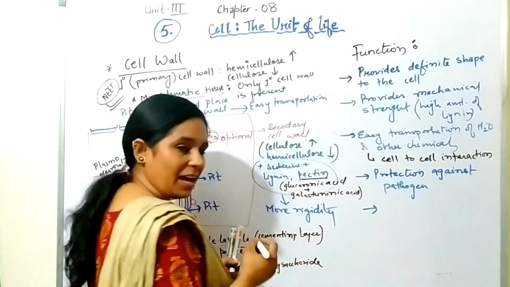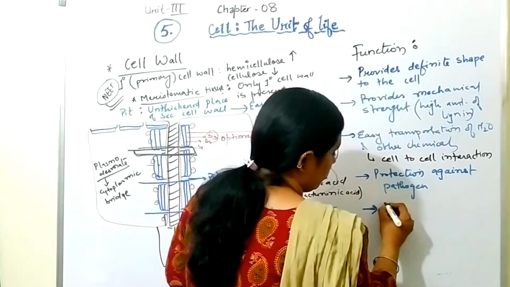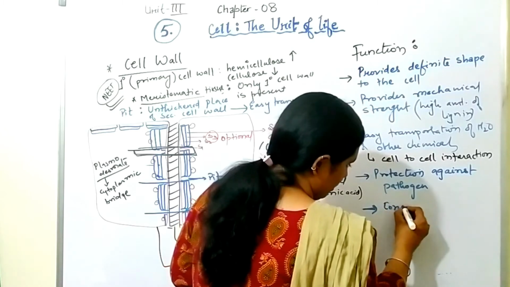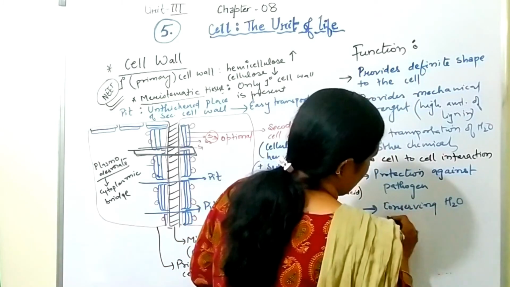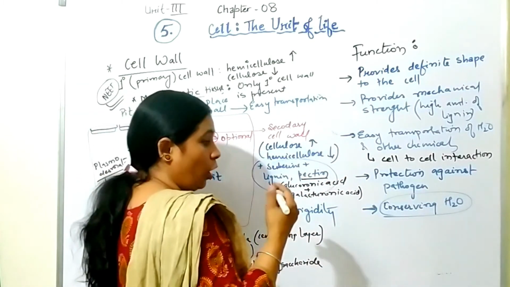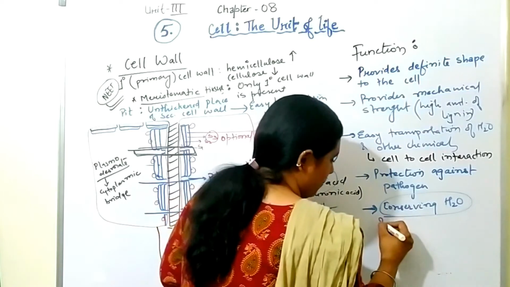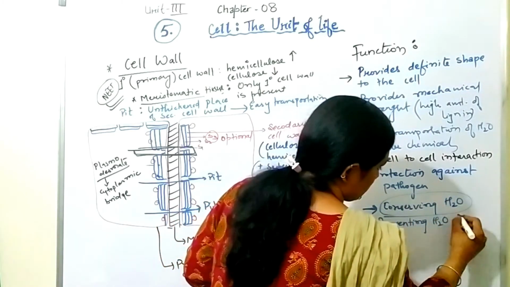Then last one is conserving water. How it is conserving water? Or you can say preventing water loss.